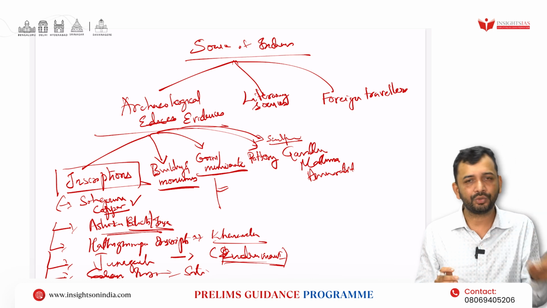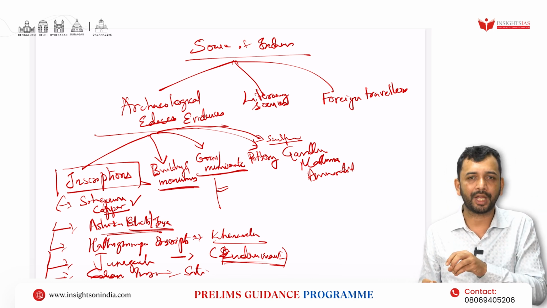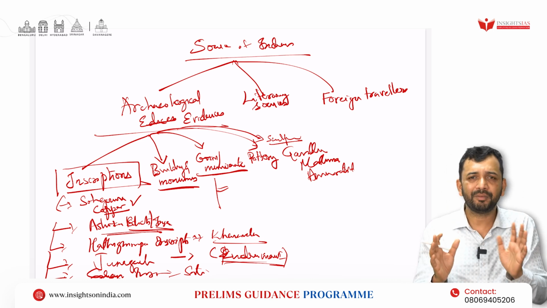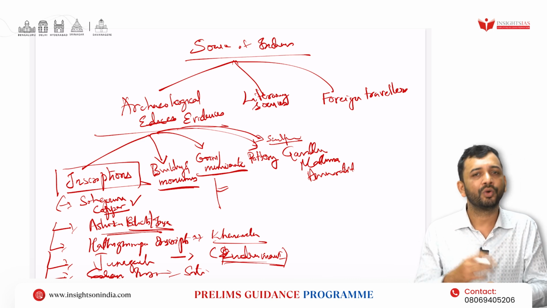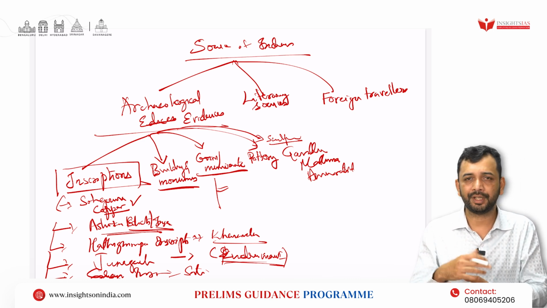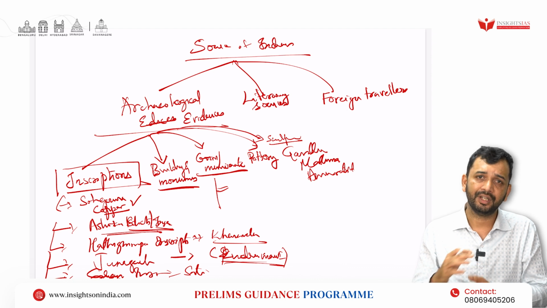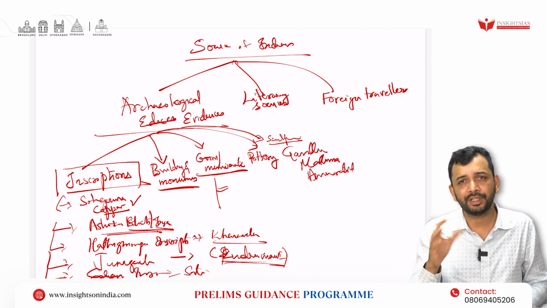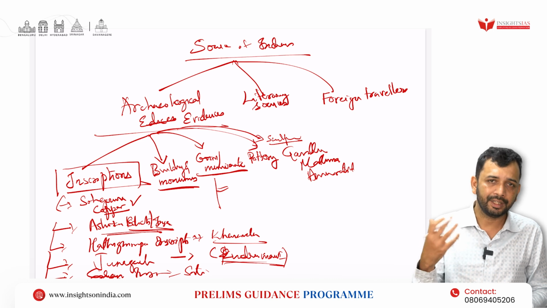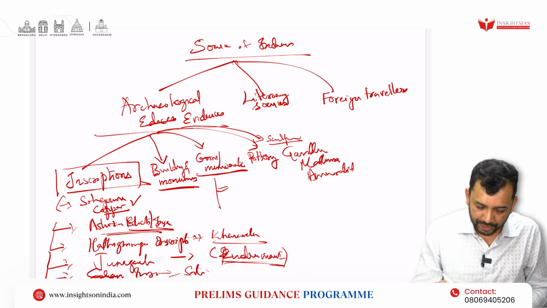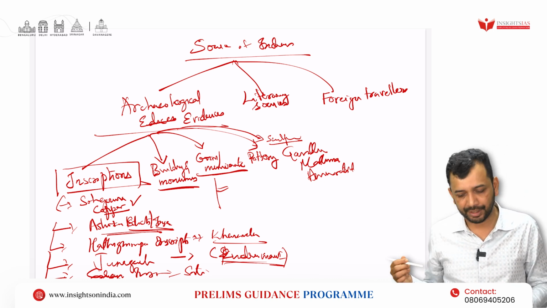So as long as one, you should know about the coins with respect to what type of coin they were using, what is the major material they were using, or the term. Let's say the Gupta gold and silver coins are known by the name of dinars. So that is basically the terminology. Sometimes they will ask what this term is related to, what Phanam is related to. These kinds of things you are supposed to know. So in that way you have to understand the different types of coin.